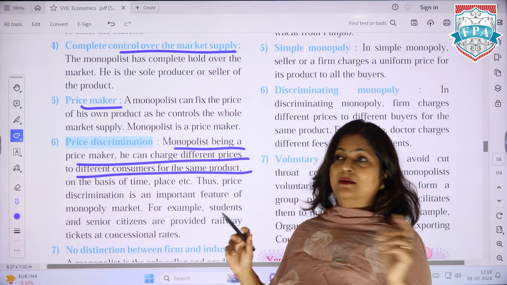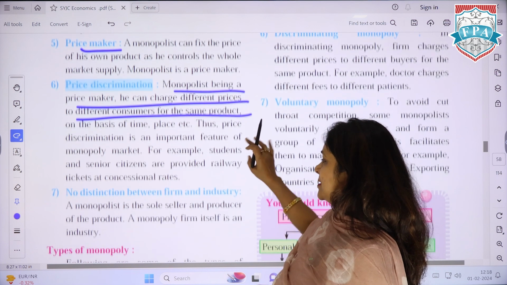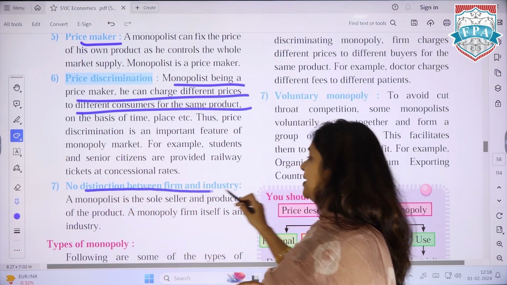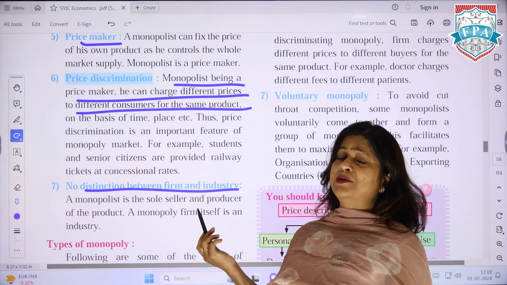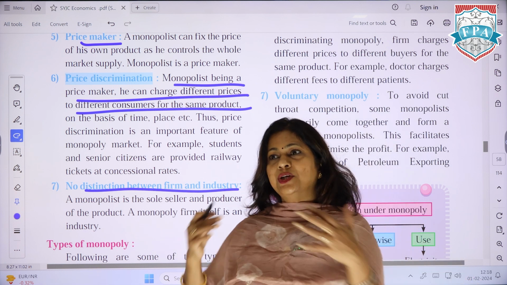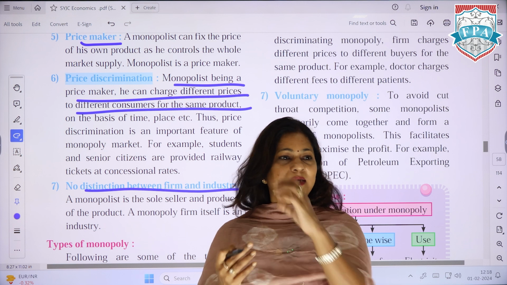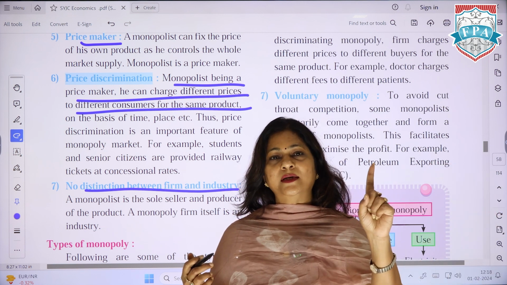He is the price maker. And yes, this is something very important. This has also come: no distinction between firm and industry. Usually a group of firms doing the same business is an industry. But here there is only one firm.